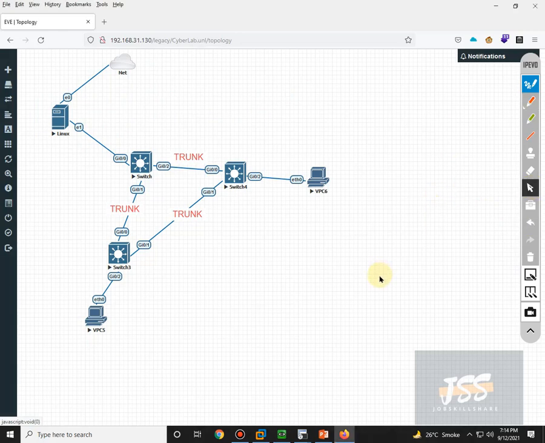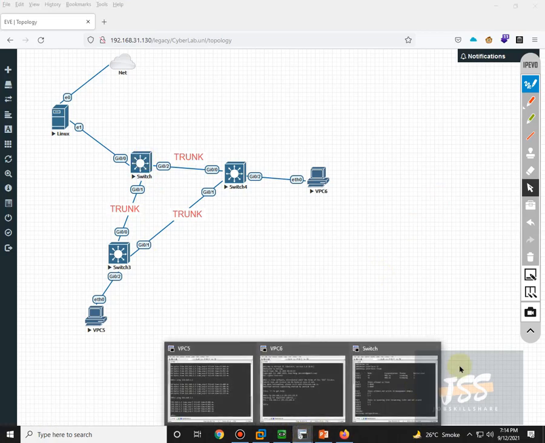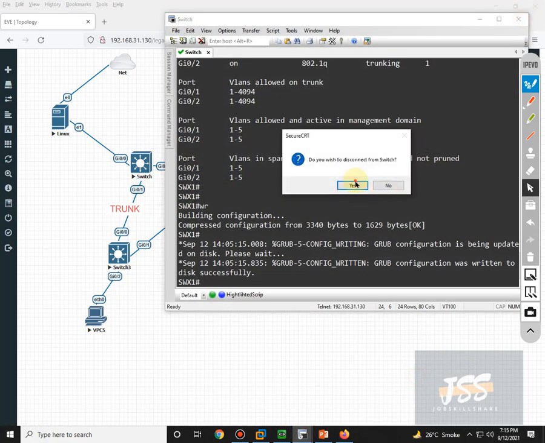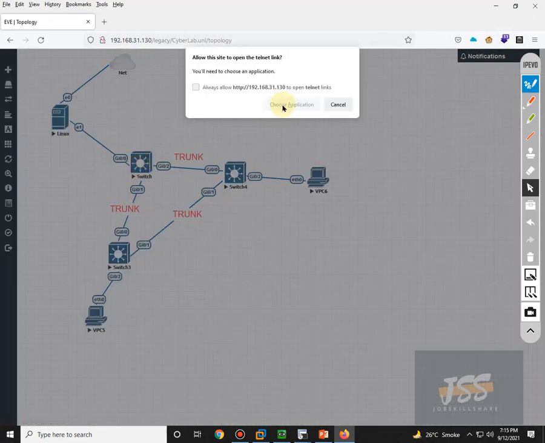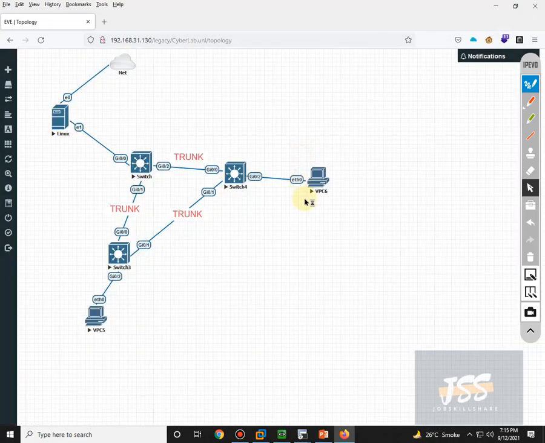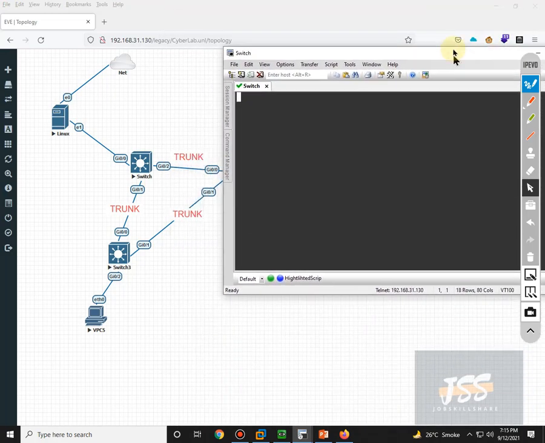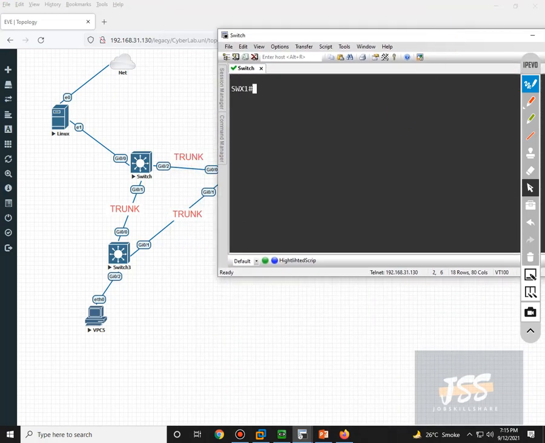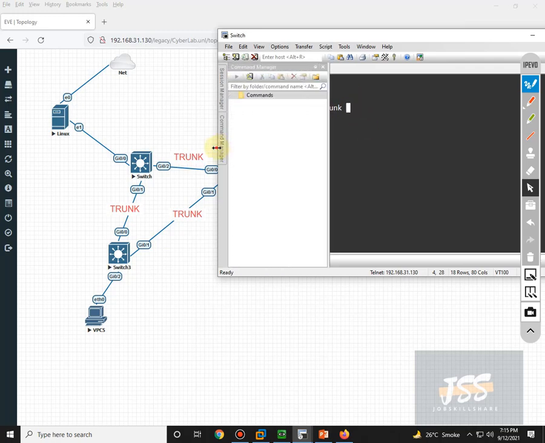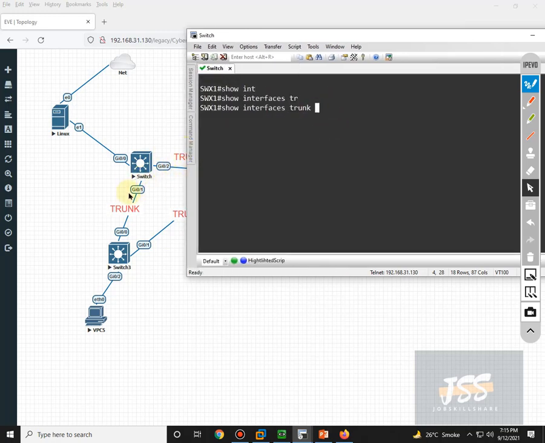So for verification purposes, I will go to this switch. Just click on this switch. If I do show interface trunk, this is a command to see which of your ports are currently in trunk mode.